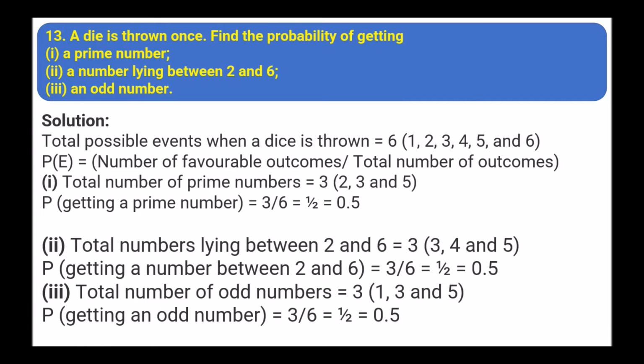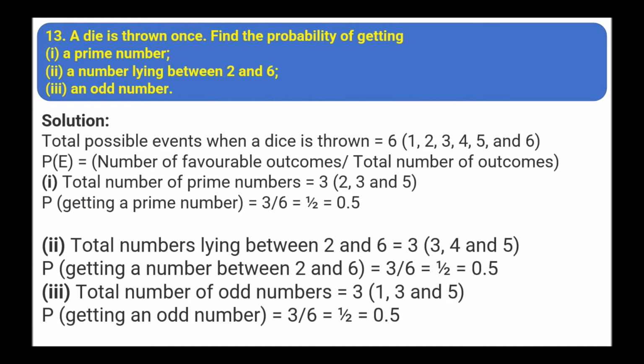Next, a die is thrown once. Find the probability of getting a prime number, a number lying between 2 and 6, and an odd number. So total possible events when a die is thrown equals 6, that is 1, 2, 3, 4, 5 and 6. So first we have to find the total number of prime numbers. So there are 3 prime numbers, 2, 3 and 5. So 3 upon 6, that is half, equals 0.5.